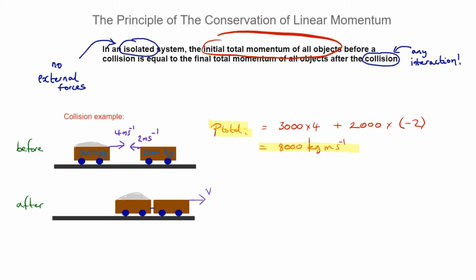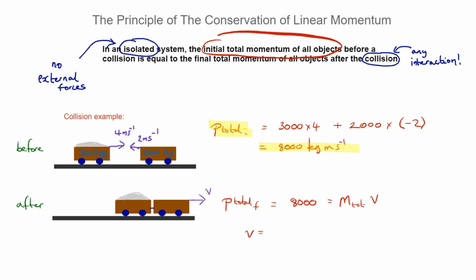Okay, well, the total momentum after the collision, I'm going to call it P total F for P total final, must be 8,000. We know that because of conservation of momentum. The momentum before the collision equals the momentum after. So we can find the velocity because that's equal to the total mass, m total, times v, the new velocity of the body. There's no other bodies, and the total mass is going to be 5,000, 3,000 plus 2,000.